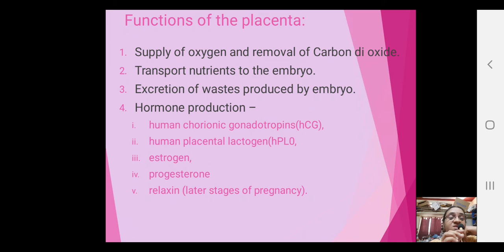uterine muscles, of course. So HCG, let us look into this. Human chorionic gonadotropin hormone is produced by the placenta when pregnancy is registered. Okay, so nowadays the testing vials or kits which we get to test whether there is a pregnancy look into this, whether human chorionic gonadotropin hormone is being produced or not. So that's the vial actually testing this, and based on this the pregnancy is confirmed, right?